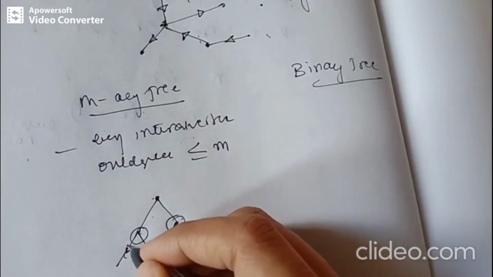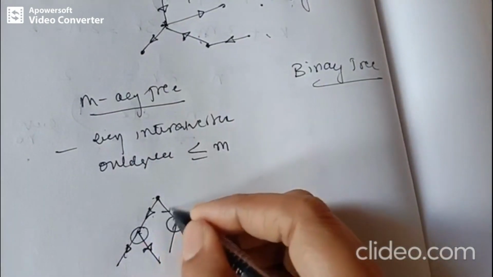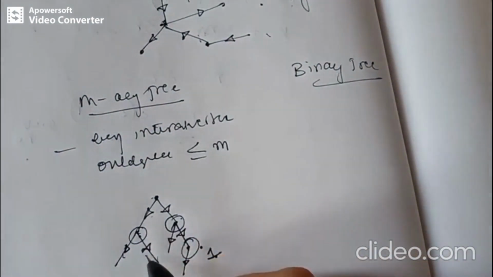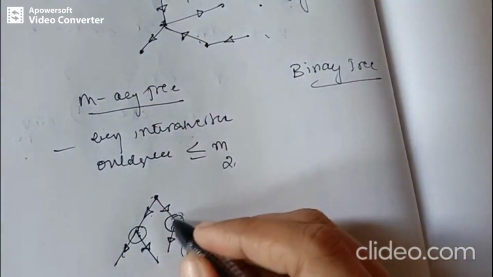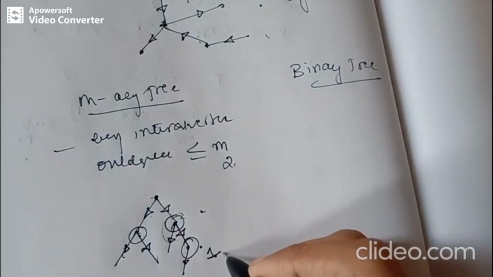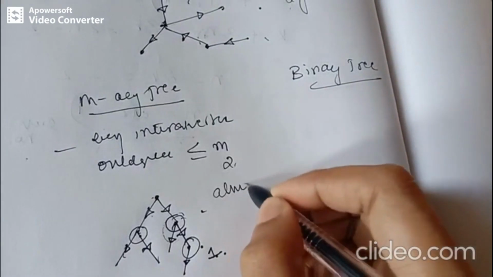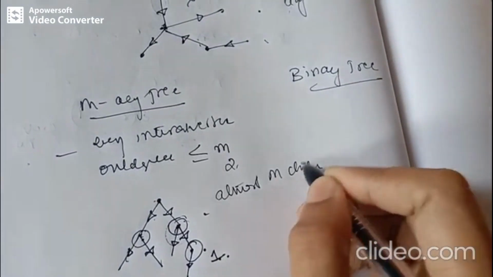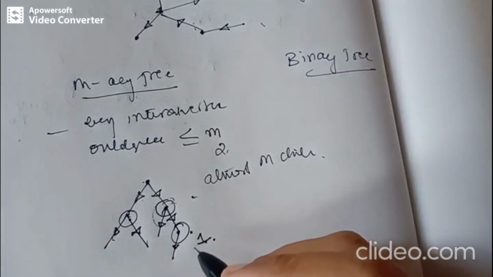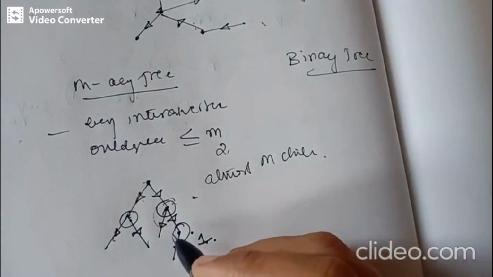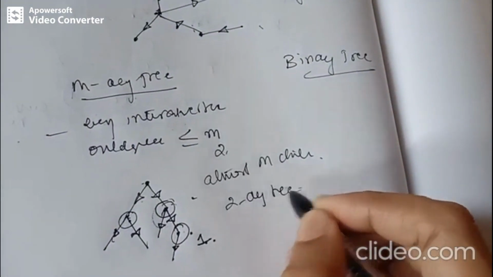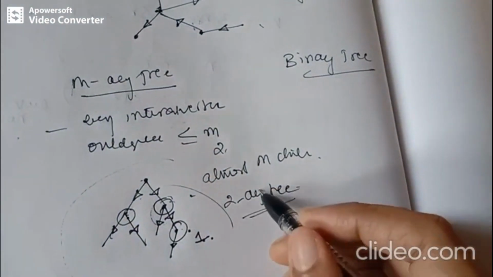1. So we are taking a rooted tree, which means a directed tree. I will be including the directions. So here the internal vertex has out degree 2. Internal vertex has out degree 2. Internal vertex has out degree 1. So it has at most m children. That means every internal vertex has at most 2 children. It can be less than or equal to 2. So this is a 2-array tree. Okay, take this example, it is a 2-array tree.